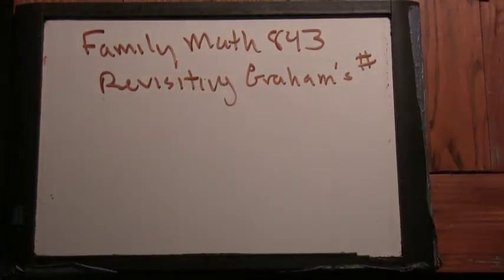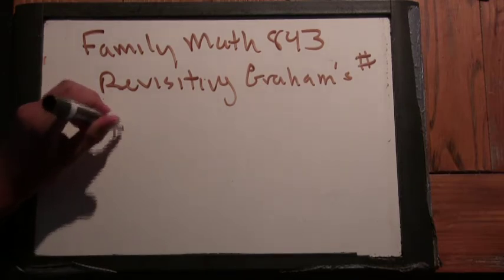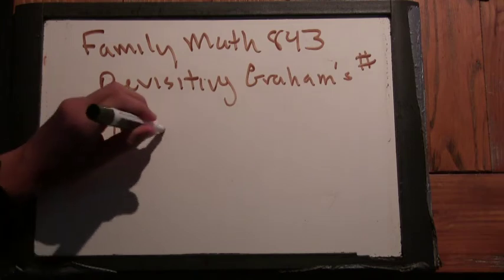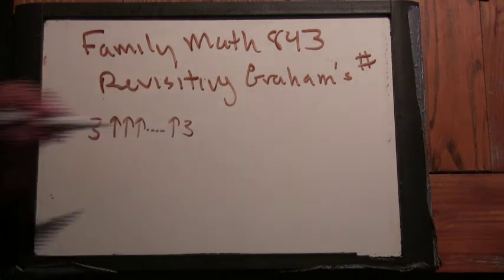So today it's just me and you, your brother's away at camp, and we're going to talk about Graham's number, which we haven't talked about in, I don't know, probably three years. Tell me a few of the things you remember about Graham's number. Remember that it's really big. There was this new notation that I think wasn't made for Graham's number, but was adapted for it, where you have a 3 and then these arrows, some amount of arrows, and then another 3.